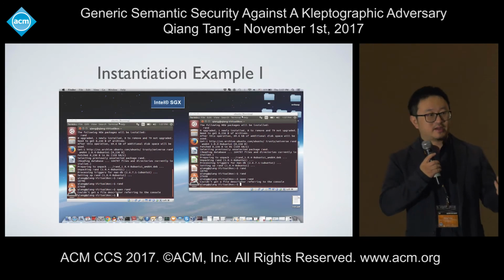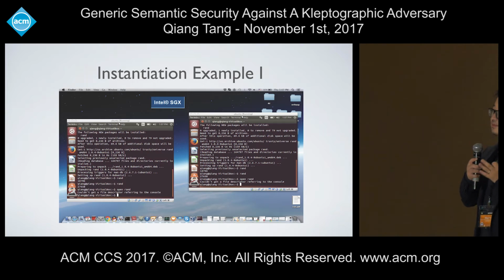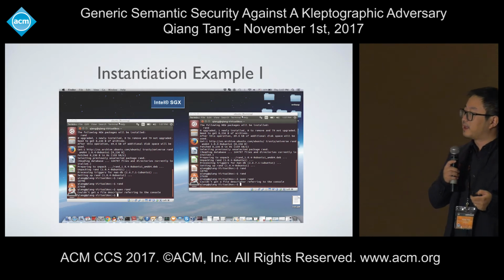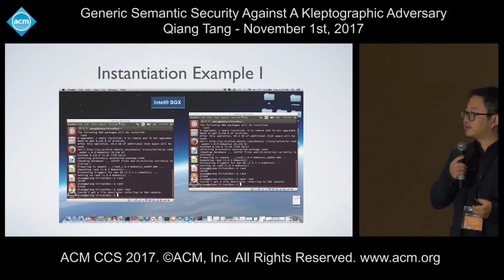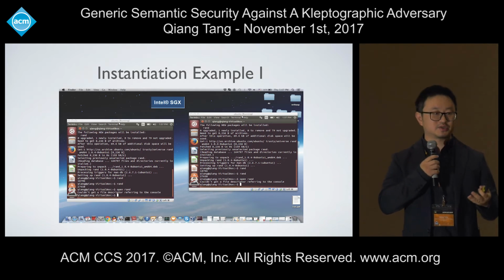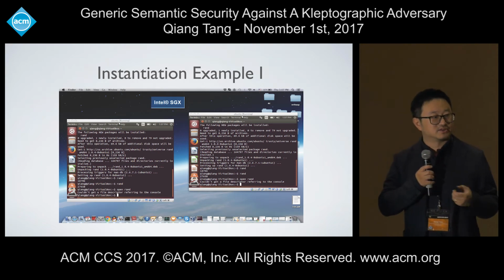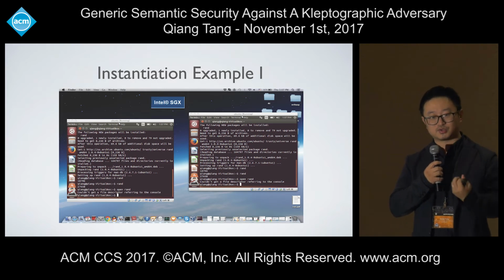Well, of course, people might ask, especially since this is CCS and there are maybe a lot of systems people, is it easy to instantiate? Here I can give you a couple of examples, but maybe there are better ways you can come up with. The first one is actually simple. Say we run the two components in different virtual machines, and these machines may even be backed up by Intel SGX. The Intel SGX here is not trusted for storing some secret. The only goal is to try to ensure the isolation.